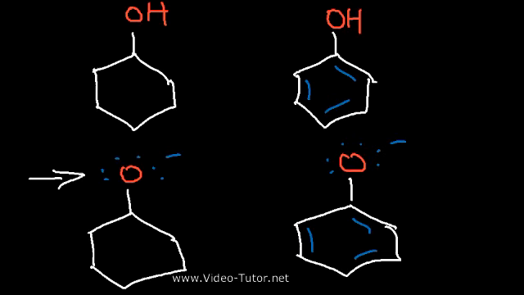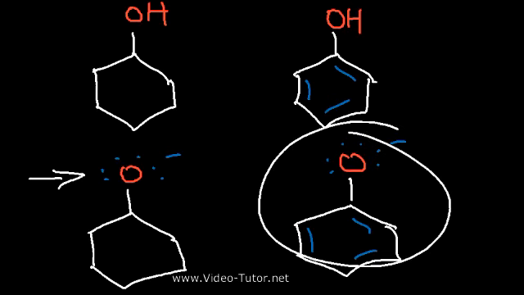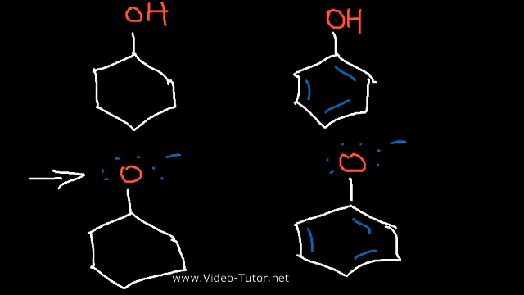Now, if you look at the conjugate base for phenol, we can draw resonance structures for this molecule. The negative charge is not localized on the oxygen. It can be shared between many atoms. That is, many carbon atoms in this benzene ring. And let's prove it.